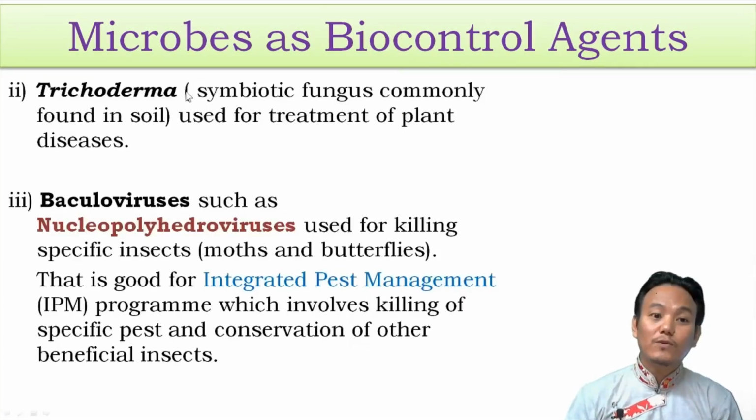And the second one is Trichoderma. It is a symbiotic fungus commonly found inside the soil, right? So the symbiotic association of Trichoderma with plant roots gives the plant a certain kind of resistance towards plant pathogens, which can cause root diseases, right? So therefore, Trichoderma is used for treatment of plant diseases. And then we have baculoviruses, such as nucleopolyhedroviruses, which are used for killing specific insects, such as moths and butterflies. Just like Bacillus thuringiensis, nucleopolyhedroviruses can also specifically kill moths and butterflies, which are harmful to crops.